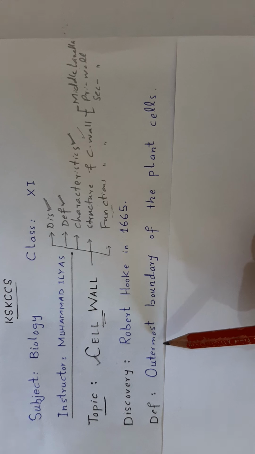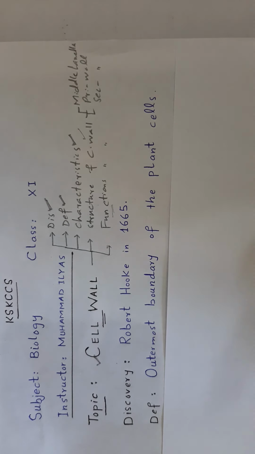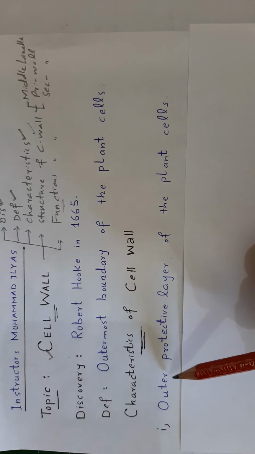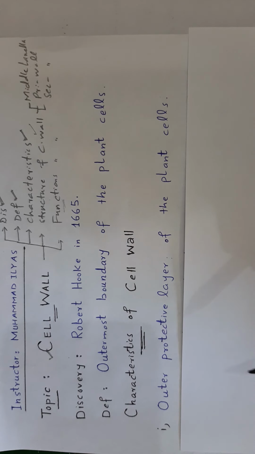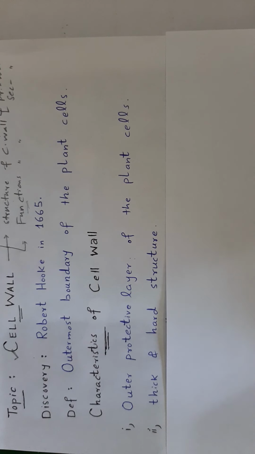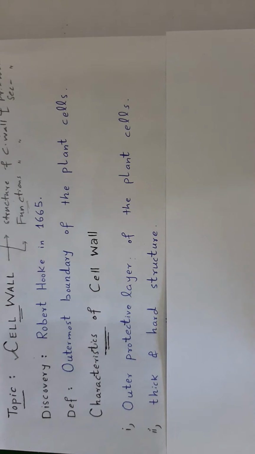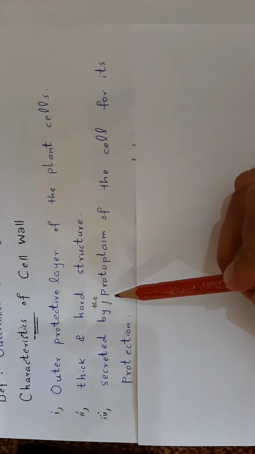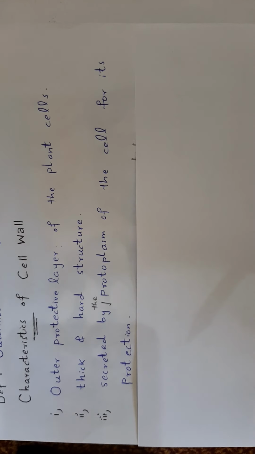What is cell wall? Cell wall is the outermost boundary of the plant cells. Now, characteristics of cell wall. Number 1, cell wall is the outer protective layer of the plant cell. Number 3, cell wall is a thick and hard structure. Number 4, cell wall is secreted by the protoplasm of the cell for its protection.